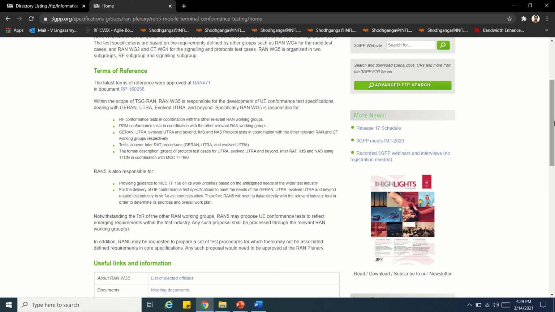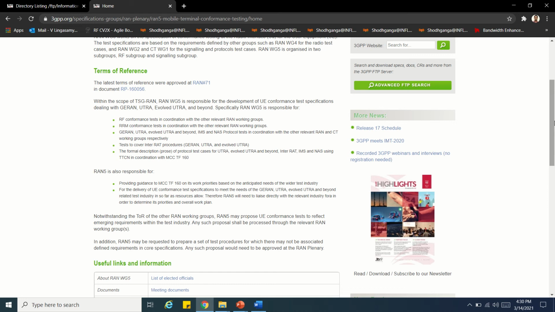We can propose that as a change request, but for that you should work in a company that is a contributor, a partner or a member of 3GPP. Otherwise you can't do that. If you are a member of 3GPP, then you or your company representative can attend the 3GPP RAN meeting, which we have discussed a lot in the previous two presentations.